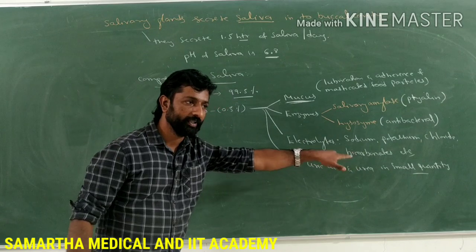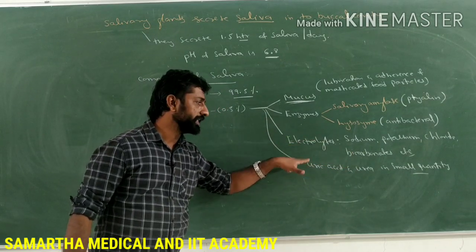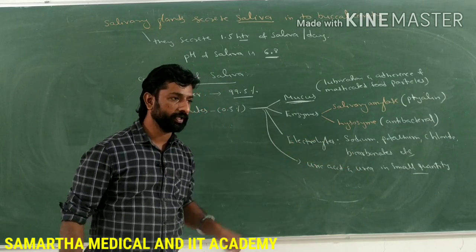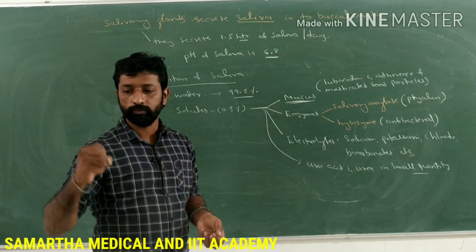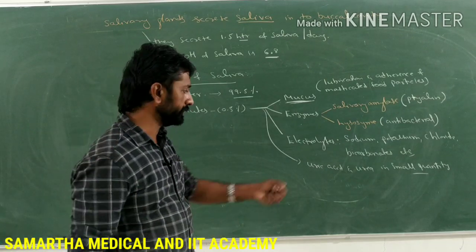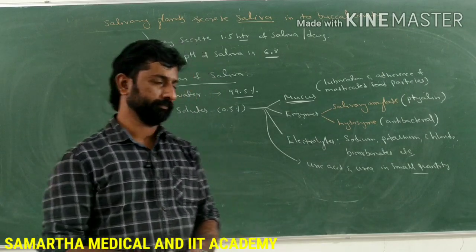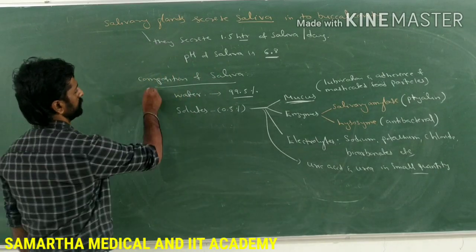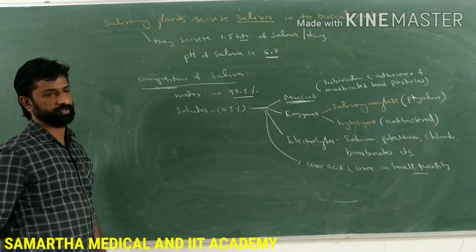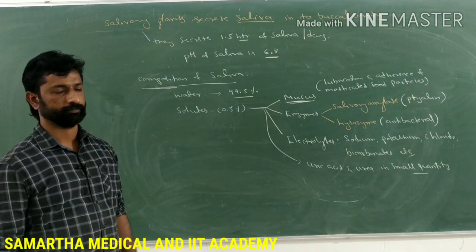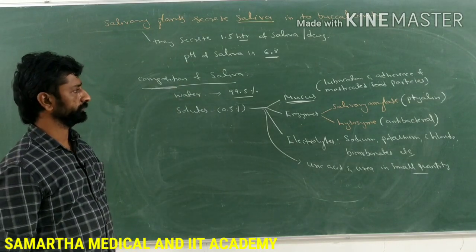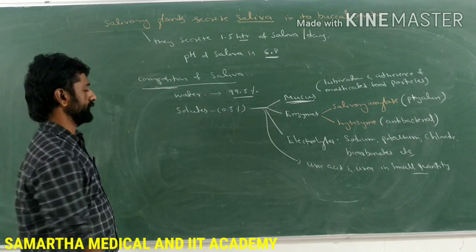Means in saliva, uric acid and urea are present in small quantity. That is why we often spit, for the removal of uric acid and urea. So this is regarding the composition of saliva. Any doubt in this? So this is regarding the salivary glands.